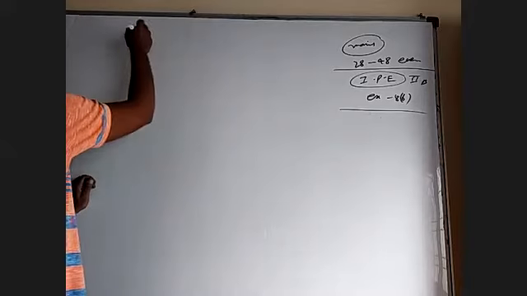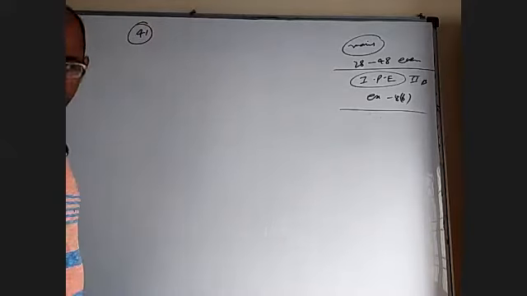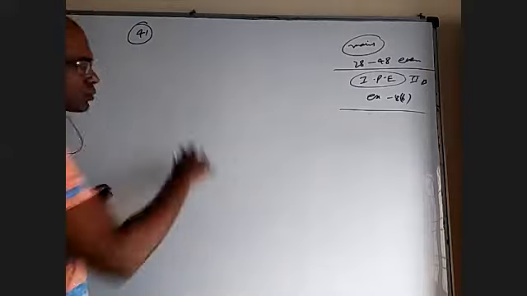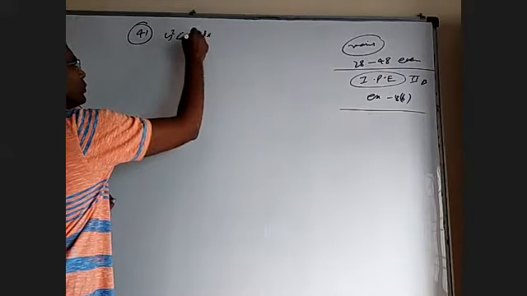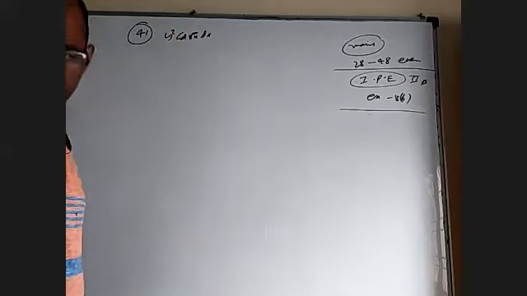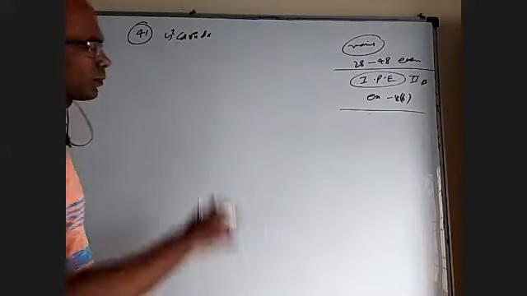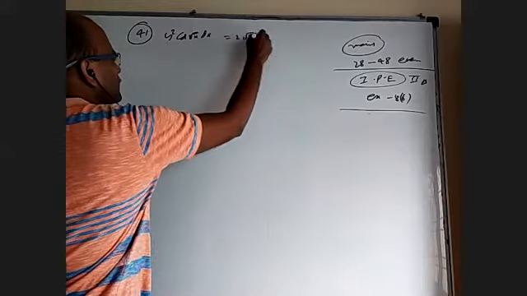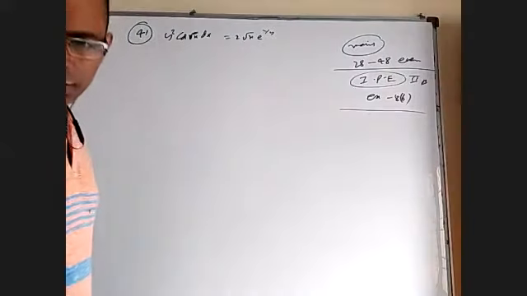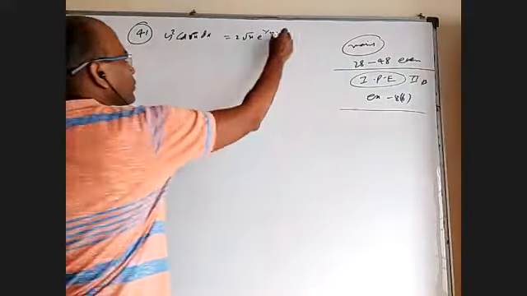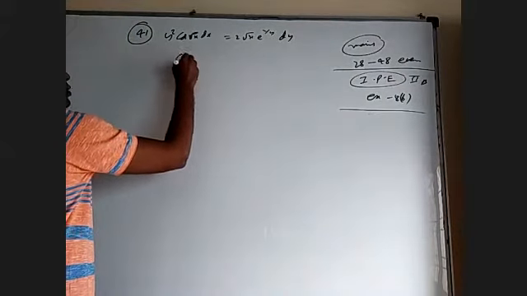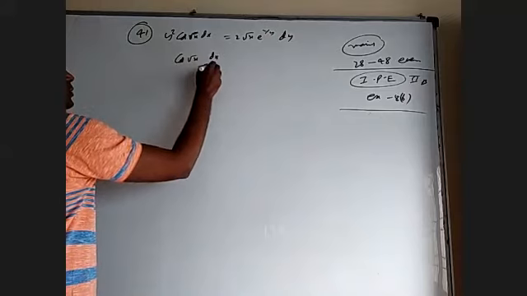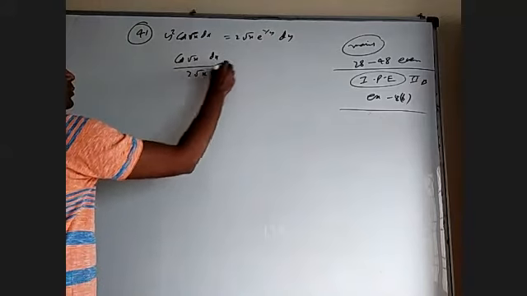Okay, 41. y square cos root x dx equal to 2 root x e power 1 by y dy. dx is here, so bring x to this side, that is cos root x dx by 2 root x.